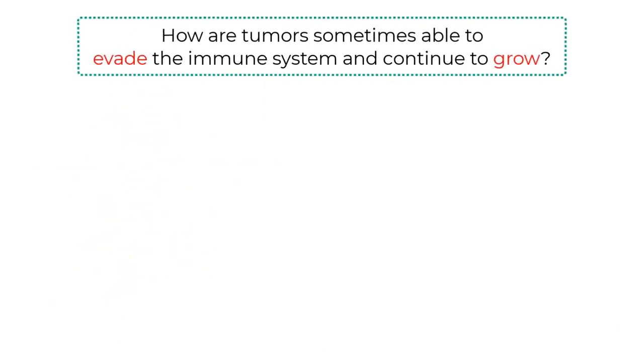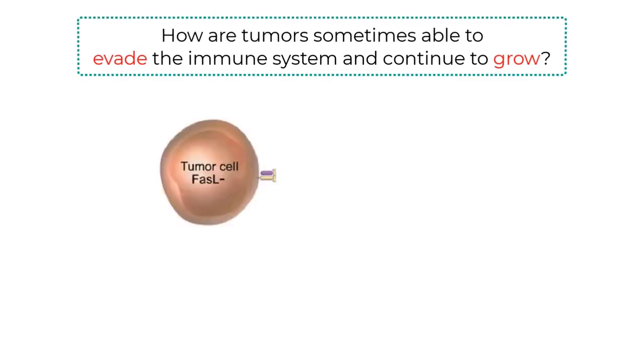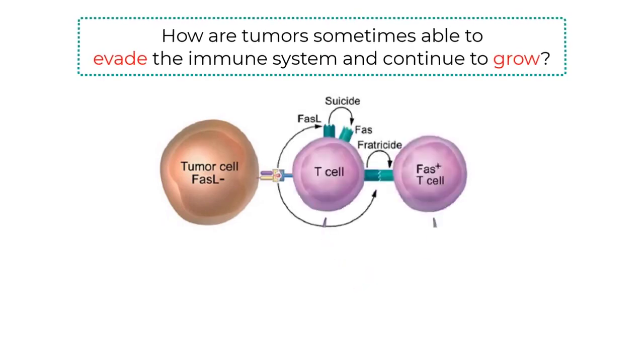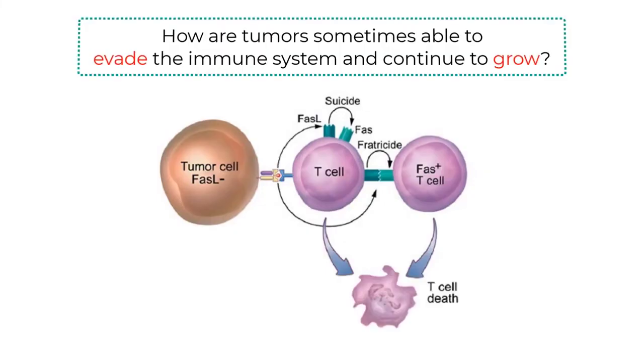How are tumors sometimes able to evade the immune system and continue to grow? Some cancer cells express the FAS ligand on the outside of their cell membranes. Thus, as T cells and natural killer cells approach the cancer cells, it is the cancer cells that bind the FAS receptors on the T cells or natural killer cells. The cancer cells can kill the immune system cells by the same means the immune system cells would have killed the cancer cells.